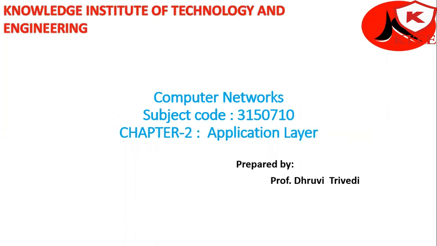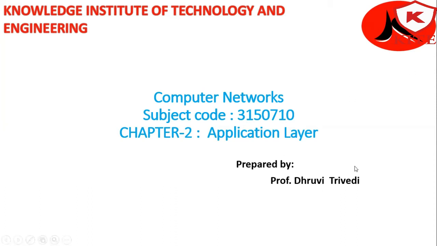Hello everyone. In the previous lecture of computer network, we have studied what is the network application, then network application architectures. In this, we have studied two types of architecture. First one is client server architecture and second one is the P2P architecture or peer-to-peer architecture. Then what is the process and how the process communicating, then the socket and the address processing.